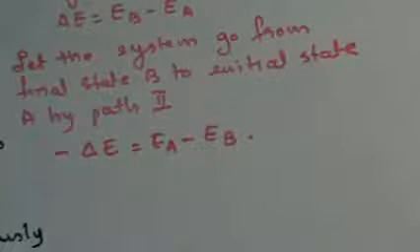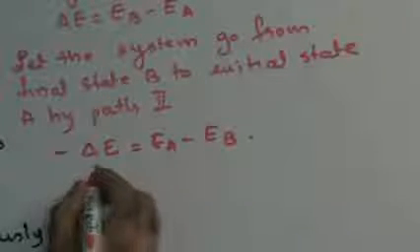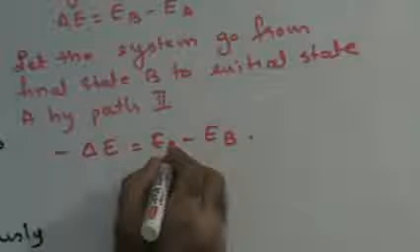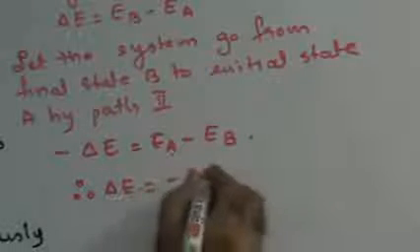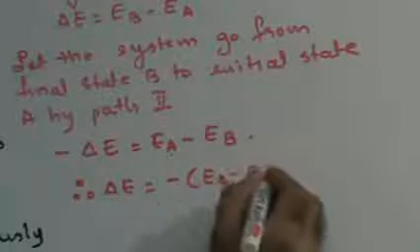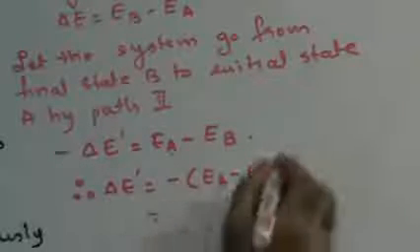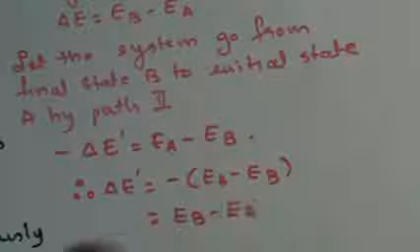Right? Now, it has been observed that the change in internal energy in both the cases is the same. If the negative change in internal energy is EA minus EB, therefore I can say that the change in internal energy is negative of EA minus EB. We'll call this delta E bar so that we can show you the change. So this is going to be again EB minus EA.